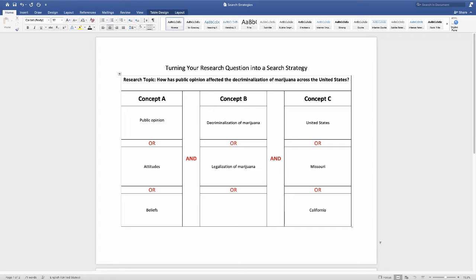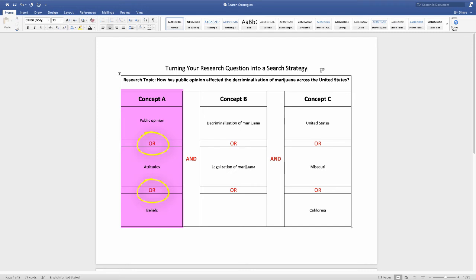Okay, let's take a look at our matrix. In the first column, the concept column for concept A is public opinion or attitudes or beliefs. We have the ors between them because we're not necessarily interested in articles that use all 3 terms, but we're interested in any article that uses one of those 3 terms. Concept B, we have decriminalization of marijuana or legalization of marijuana. Again, interested in one of these 2 different phrases, but not necessarily both. And then concept C, we have United States or Missouri or California. Again, we're interested in one of these things, but not necessarily all of these things.